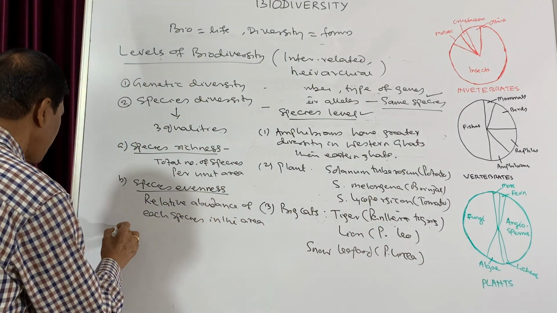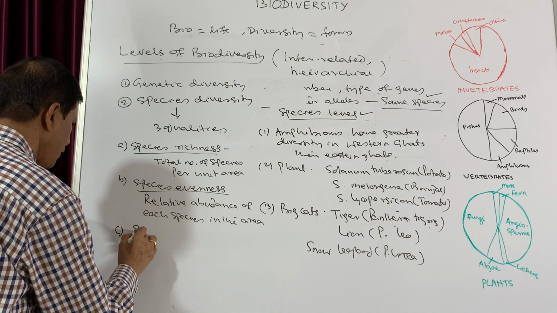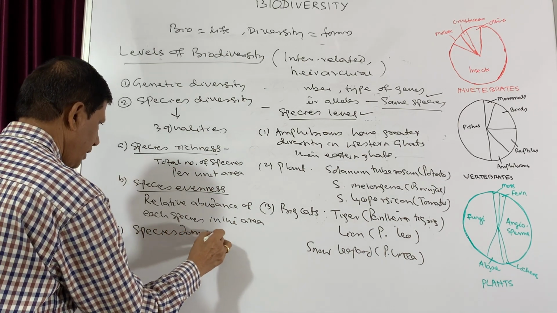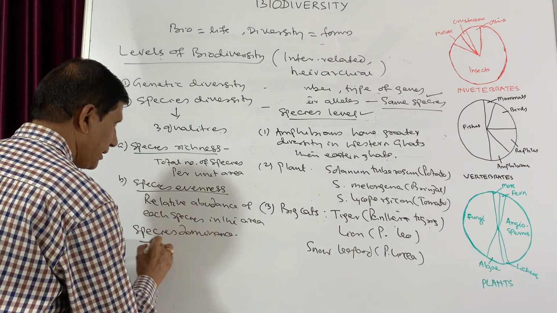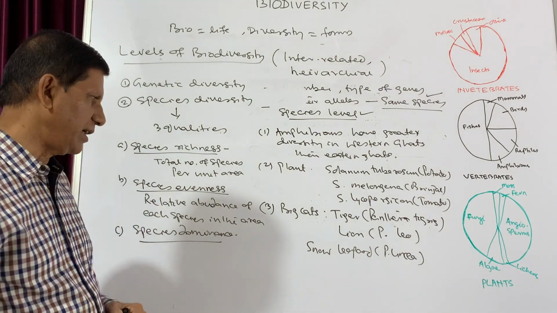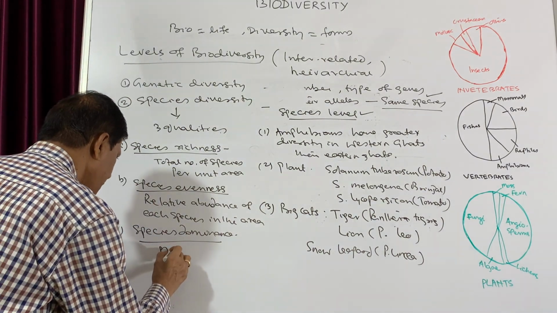And the third category is species dominance. Species dominance is the most abundant species in that area.